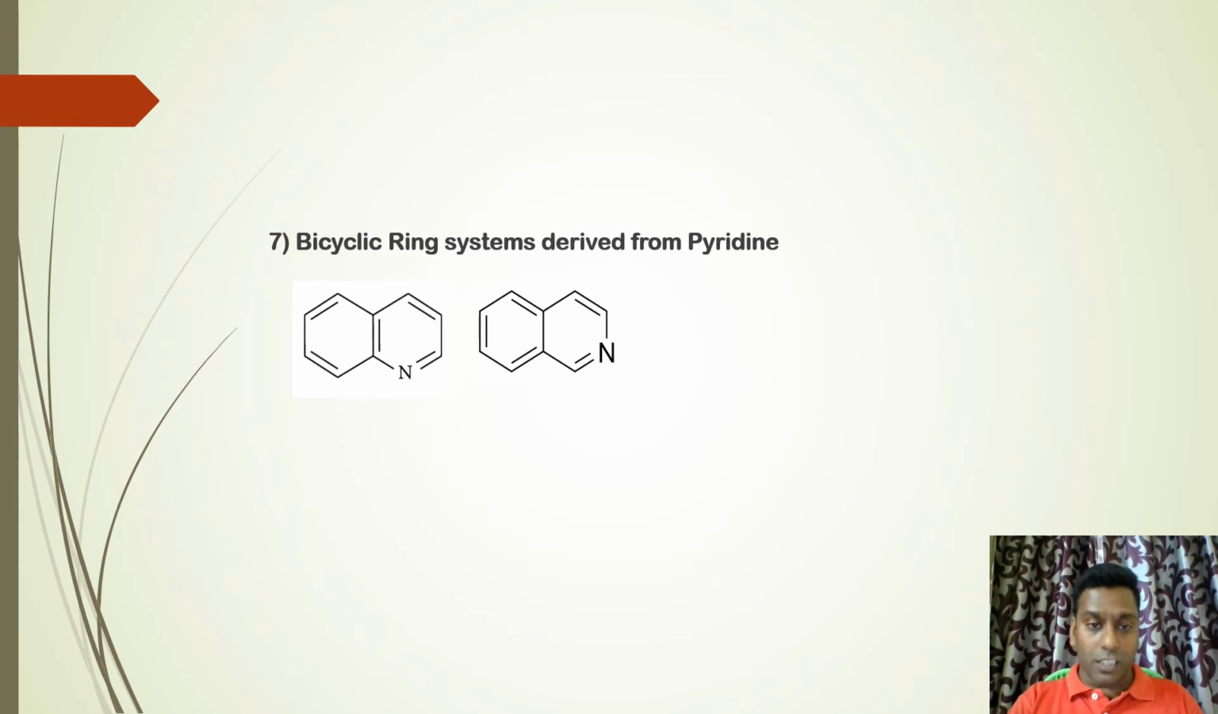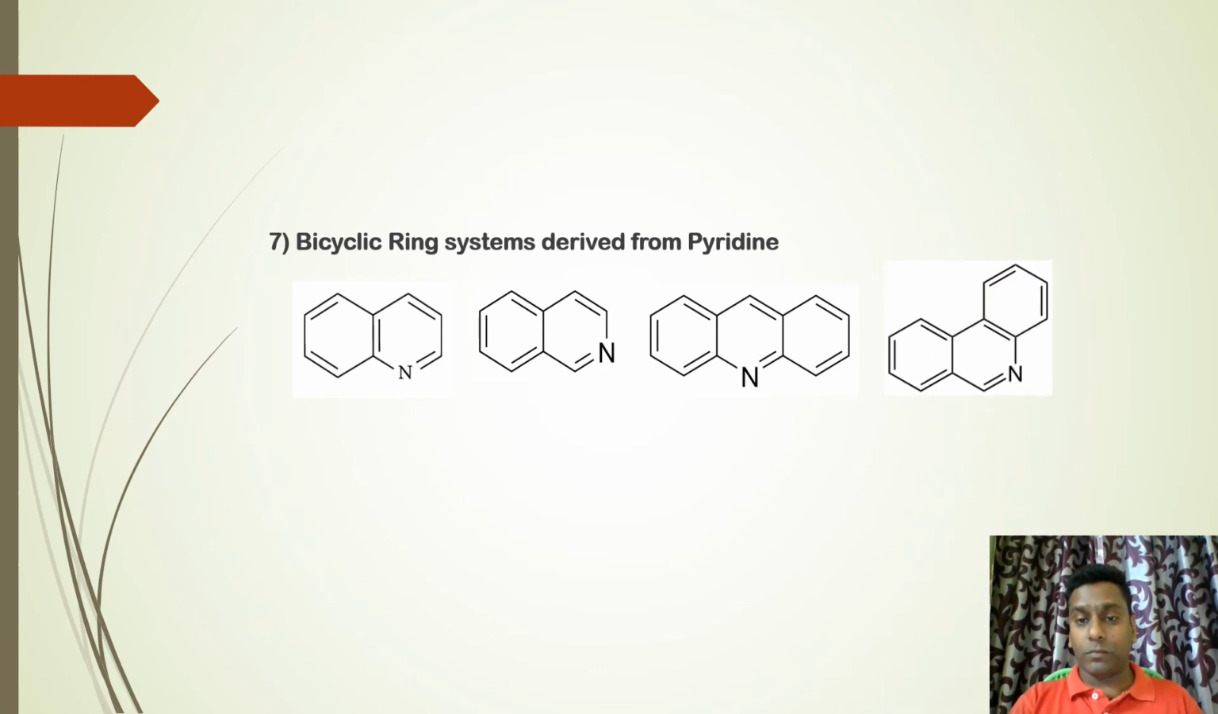You can see here this is pyridine, and pyridine is fused to benzene. Here the same pyridine is fused to benzene, but the order of fusion is different. Here the nitrogen is directly attached to benzene, whereas here the nitrogen is connected to benzene through a carbon atom. And here pyridine is fused to two benzenes on either side. Same, but the order of fusion is different.